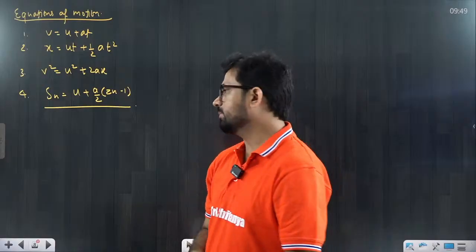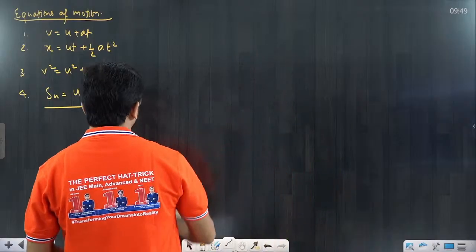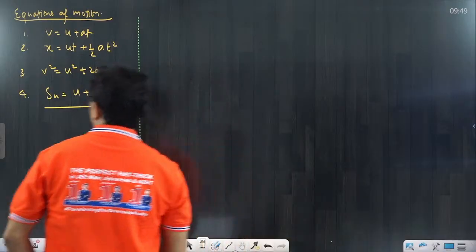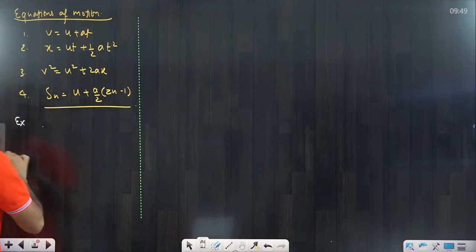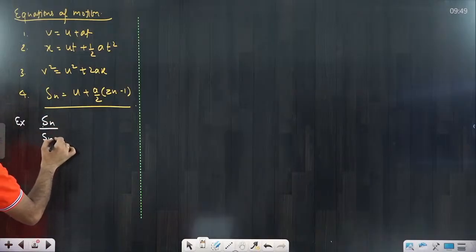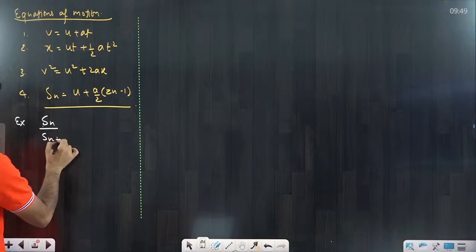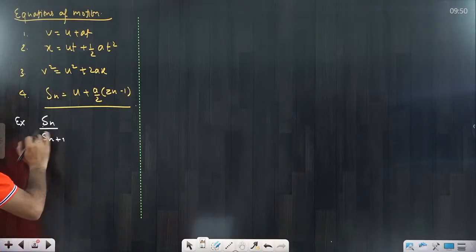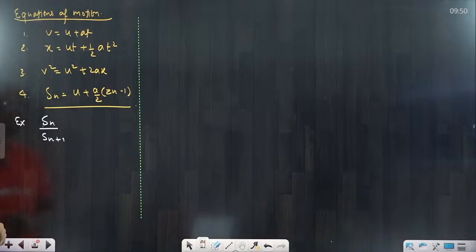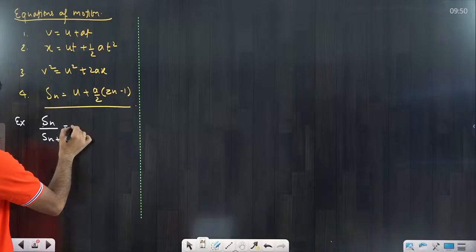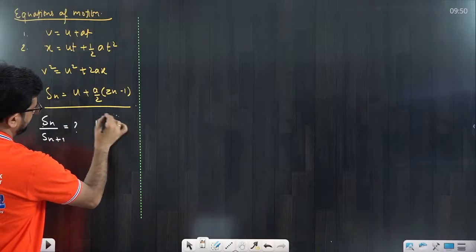Based upon this, there are already some questions. I'll discuss one question, you will understand. Very basic question, please understand. Example: find the ratio of Sn by Sn plus 1. This is one standard NEET question. How to calculate Sn by Sn plus 1? It is given that the particle starts from rest, so the initial velocity is 0.